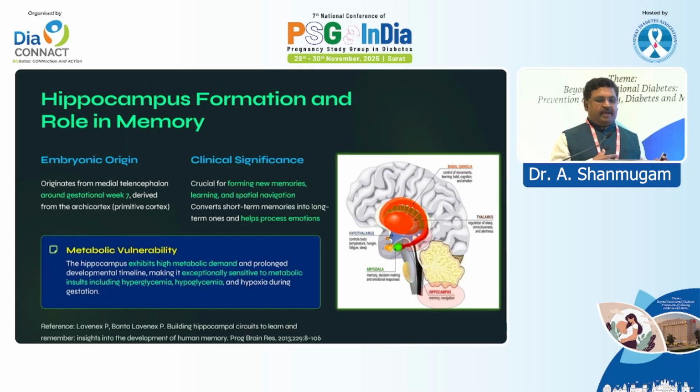The hippocampus is another major part of our brain, which starts by the 7th week. It is the main center for learning, memory, and spatial navigation. It has a high metabolic demand. Whenever there is metabolic derangement, particularly hyperglycemia, it directly attacks the hippocampus. So in GDM mothers having hyperglycemia or hypoglycemia, the learning capability of the fetus will come down.